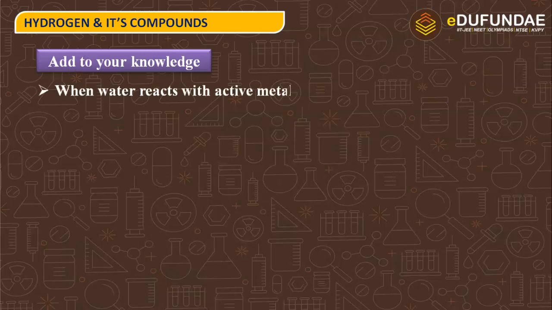So add to your knowledge some important points. When water reacts with active metals, which are very reactive, for example group 1 and group 2 metals, then they lead to the formation of dihydrogen, or we can say during the reaction dihydrogen is evolved.